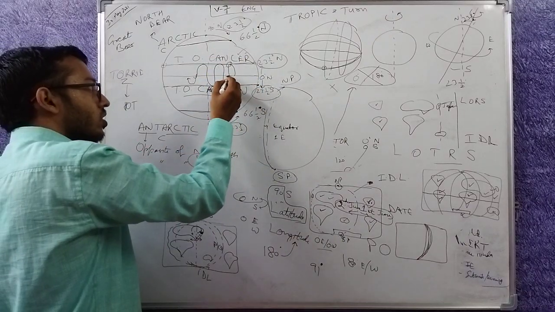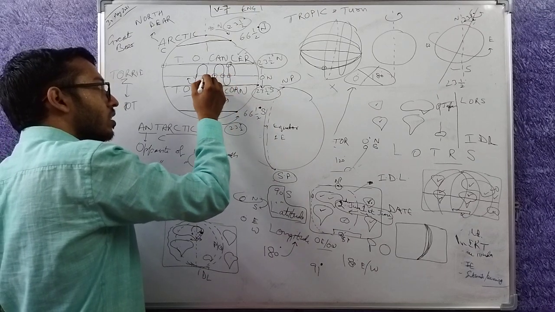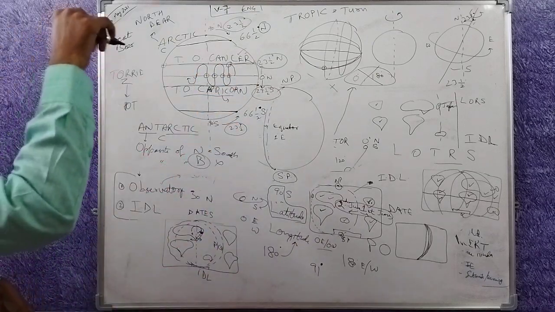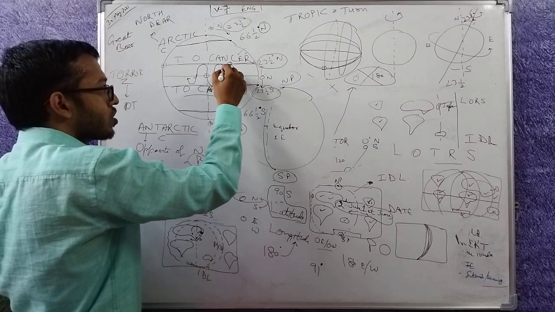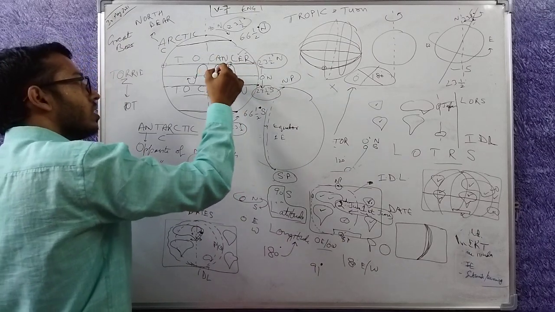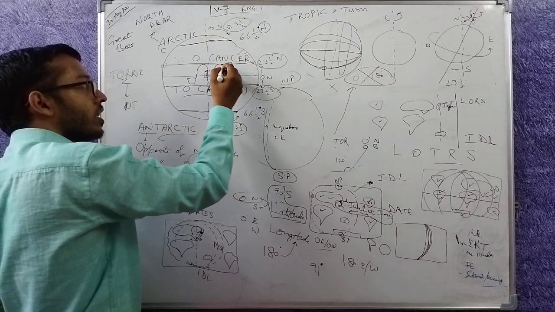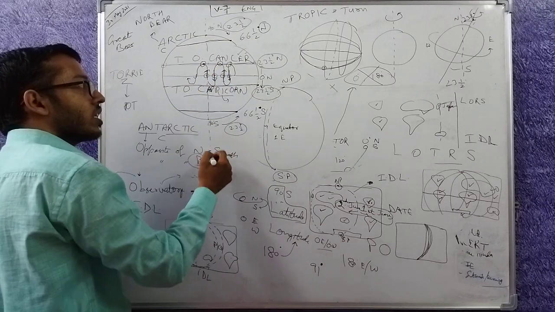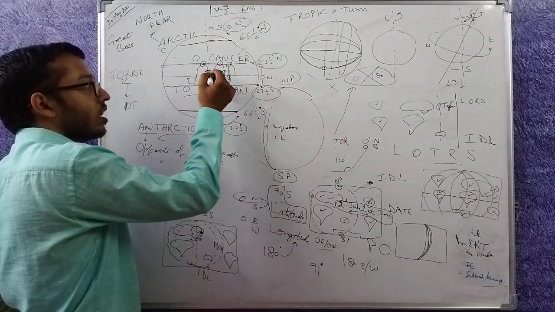A person sitting on the equator will see that the Sun came to me, then went in the other direction, then it came back from that direction and went above, then went again south and so on. The person located here would see the Sun came to me, just touched me and went southwards.